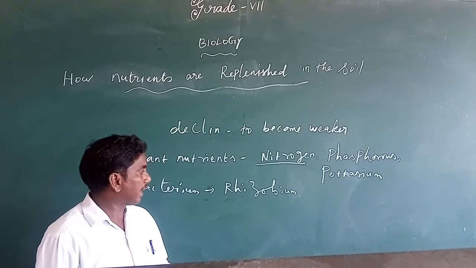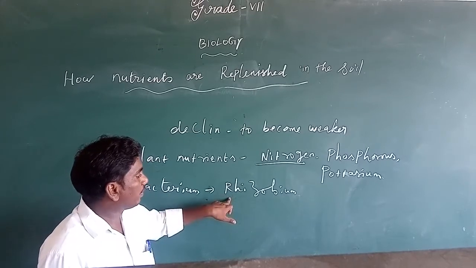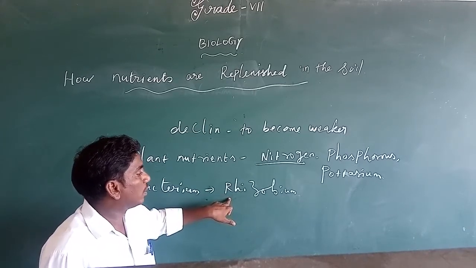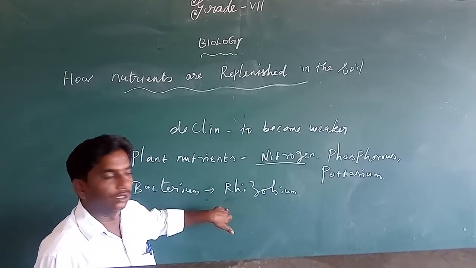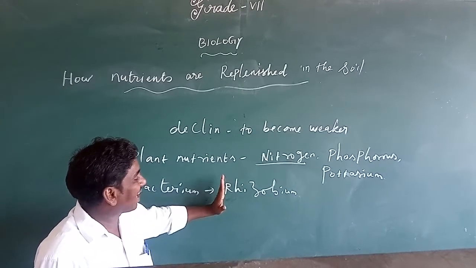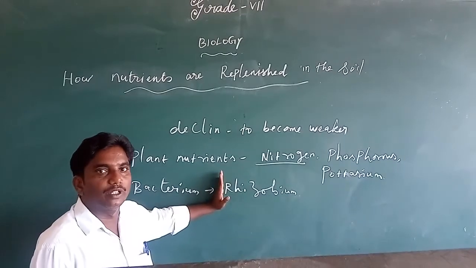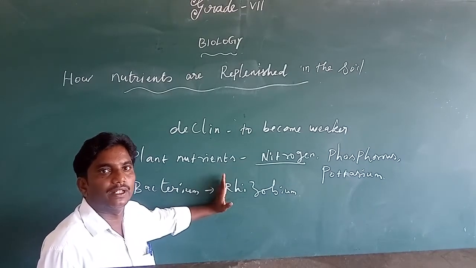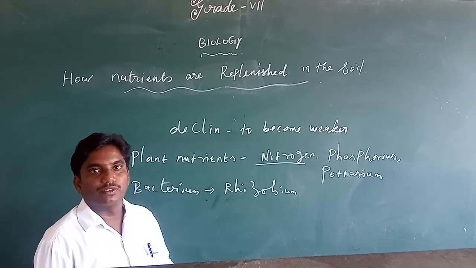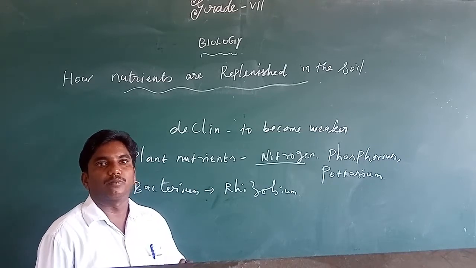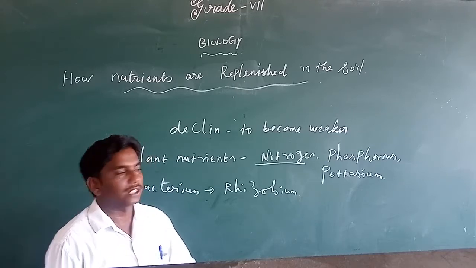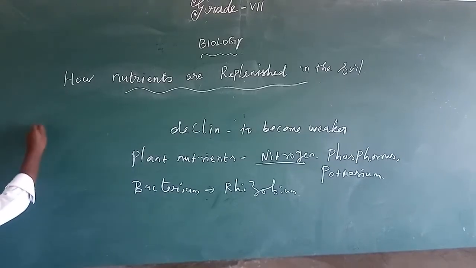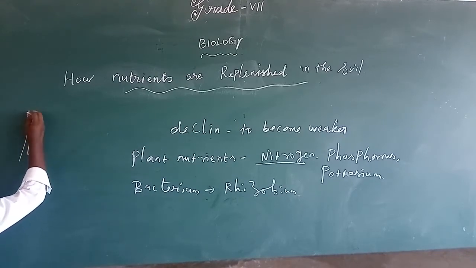Okay, and another important thing: these rhizobium do not prepare their own food. So where will this rhizobium survive? This rhizobium always lives in the root of grams and pulses and some of the tall plants only. So that's why they are called leguminous plants. That is where the rhizobium lives, in the root of the plant.